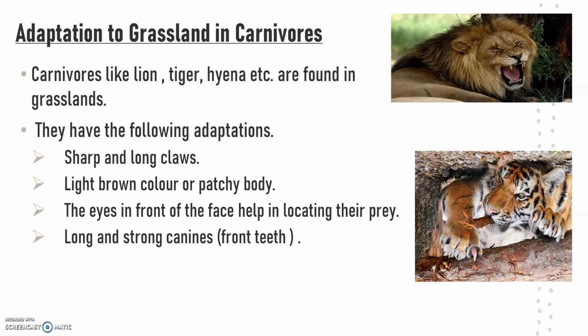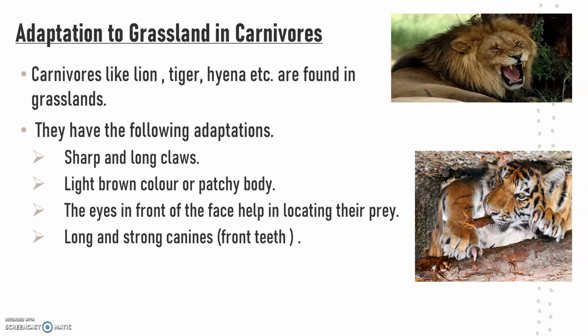Now, adaptation to grassland in carnivores. Carnivores like lion, tiger, hyena, etc. are found in grasslands. They have the following adaptations. Sharp and long claws in their front legs to catch, hold, and tear the body of their prey. And they have light brown color or patchy body.